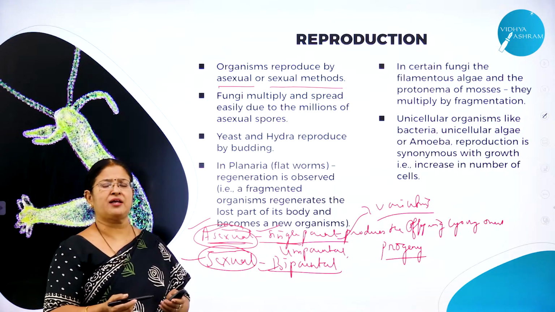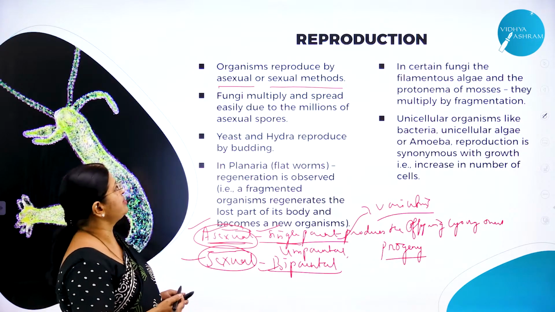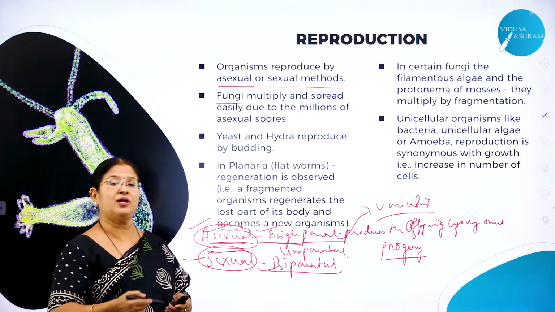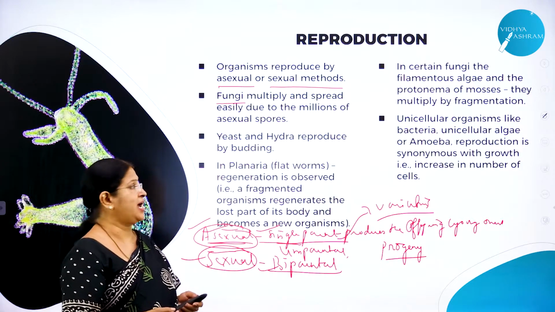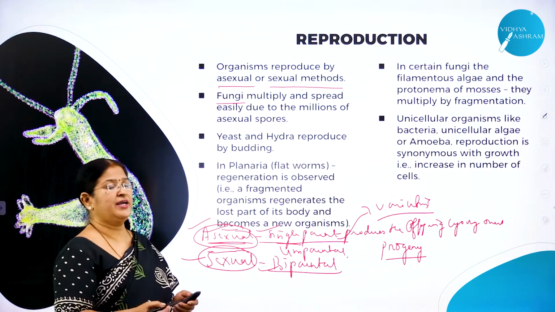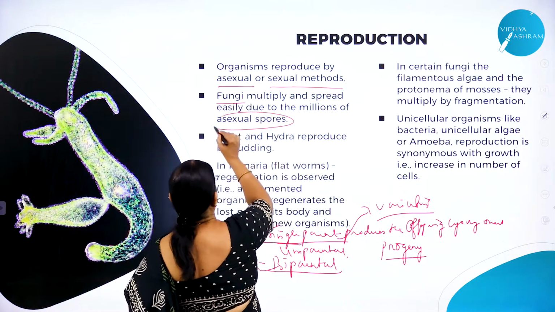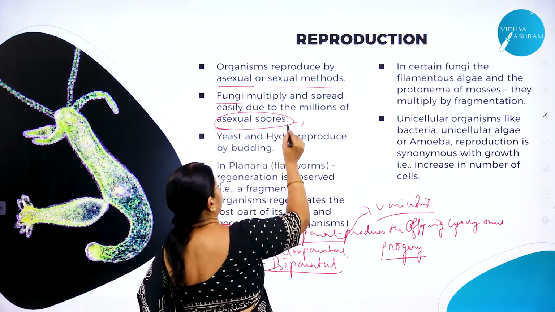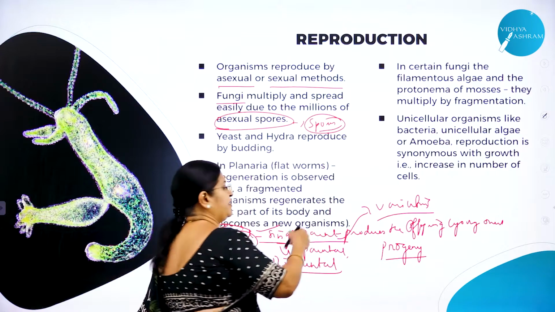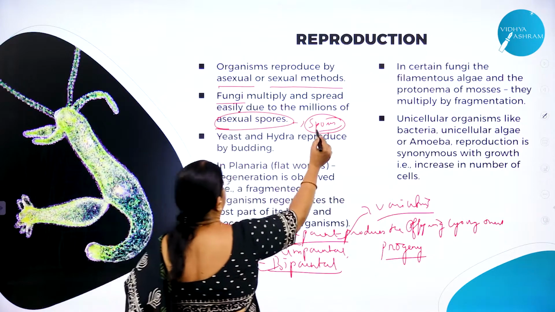Now, as I said, there are many types of organisms existing on this planet Earth. We have discussed this in the last session, right? So, for example, fungi. Fungi belong to which kingdom? All that I am going to teach you in the coming classes. Fungi belong to kingdom Mycota. So these fungi will multiply and spread easily through asexual spores. So here, what are the units of reproduction? That is, through asexual reproduction, spores. They will disperse and carry on the process of reproduction. So in fungi, it is through spores.